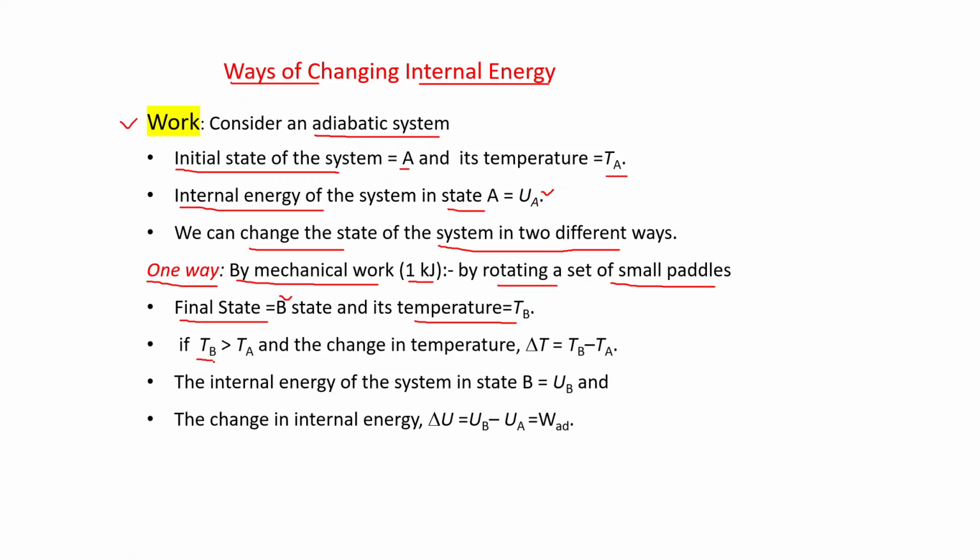If TB, the temperature in the final state, is greater than TA, then the change in temperature is delta T equal to TB minus TA. The internal energy of the system in state B is UB, and hence the change in internal energy delta U is equal to UB minus UA.